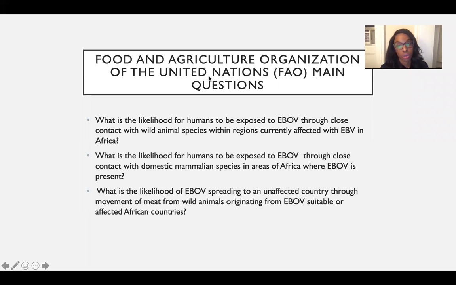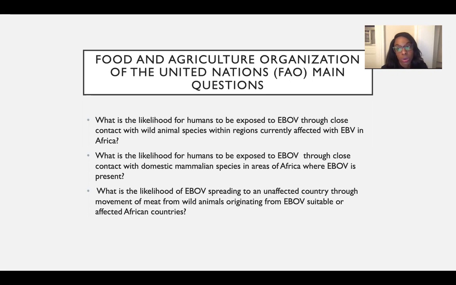The Food and Agriculture Organization of the United Nations posed three main questions. What is the likelihood for humans to be exposed to the Ebola virus through close contact with wild animal species within regions currently affected with the Ebola virus in Africa? What is the likelihood for humans to be exposed to the Ebola virus through close contact with domestic mammalian species in areas of Africa where Ebola virus is present? What is the likelihood of Ebola spreading to an unaffected country through movement of meat from wild animals originating from Ebola virus suitable or affected African countries?